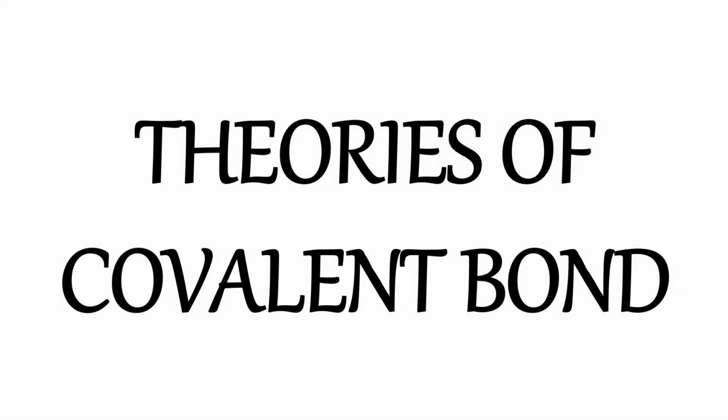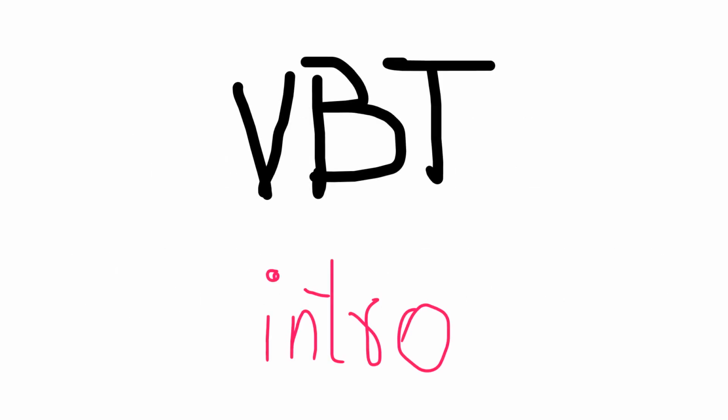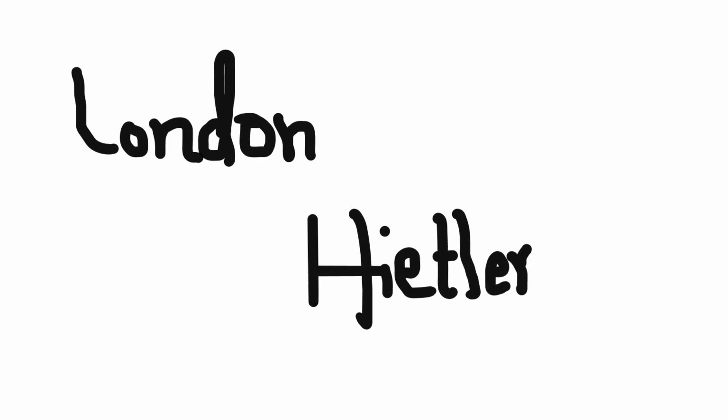So we're going to start a new series of theories of covalent bond, in which we're going to discuss the formation and the classification of covalent bond in detail. Today's lecture is based on a theory that is VBT, in which we're going to talk about the intro of this theory. This theory was given by two scientists, Heitler and London. These two scientists were known as the founders of the covalent bond.